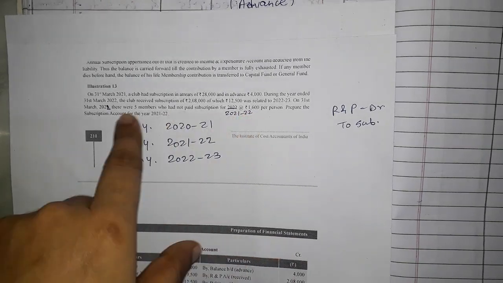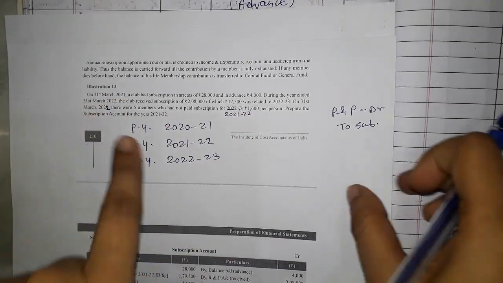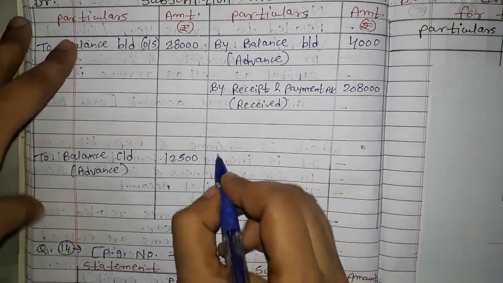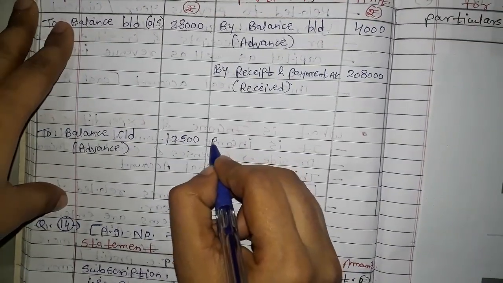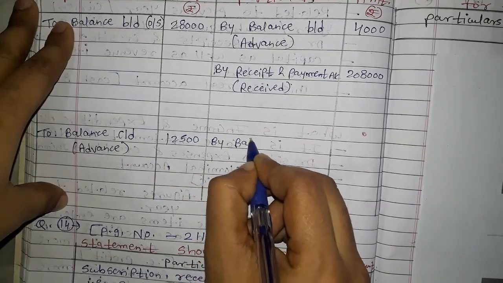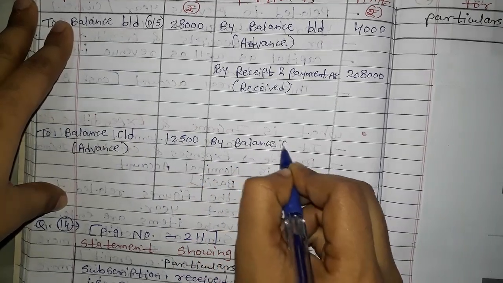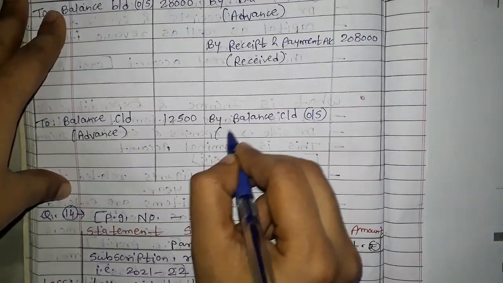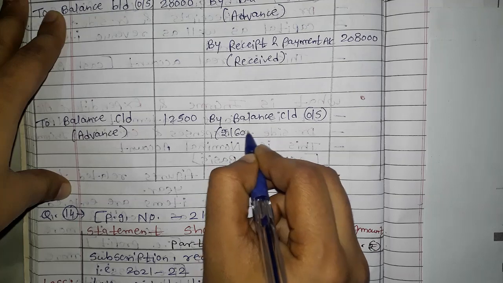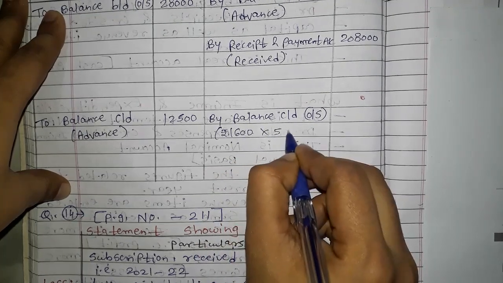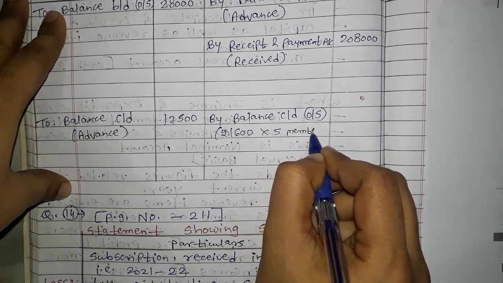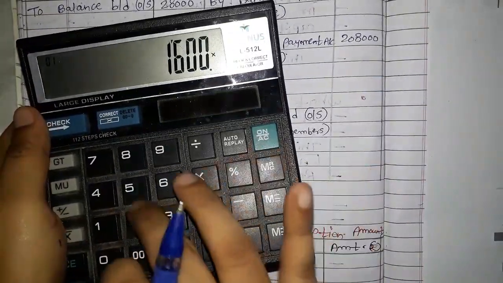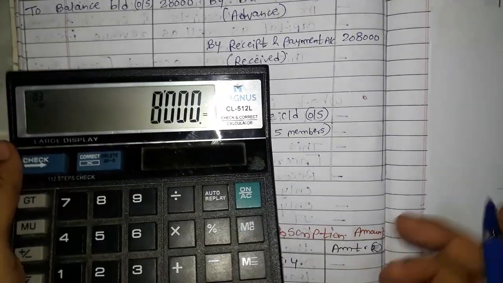So 1,600 multiplied by 5 members. Okay, so this is a outstanding closing balance. Here outstanding opening is on debit side, तो outstanding closing कहाँ पे जाएगा आपका? क्रेडिट में. By balance carried down, that is of outstanding. Okay, rupees 1,600 multiplied by 5 members. Let's calculate. 8,000.